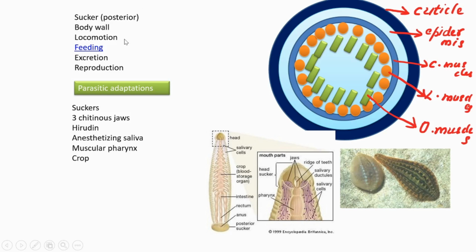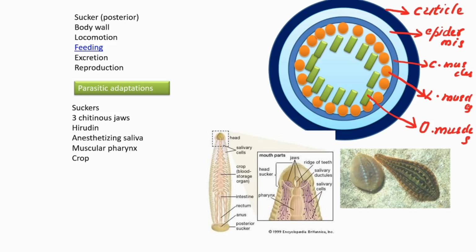It feeds on blood, consuming blood using the suckers. We know that it has 2 suckers, anterior and posterior sucker. Using the anterior sucker, it attaches to the host body part, and it possesses 3 saw-like chitinous jaws. One is dorsal and 2 are ventral. And using these jaws, it cuts the skin of the host, and while cutting, it secretes hirudin and also an anesthetic chemical into the host body.